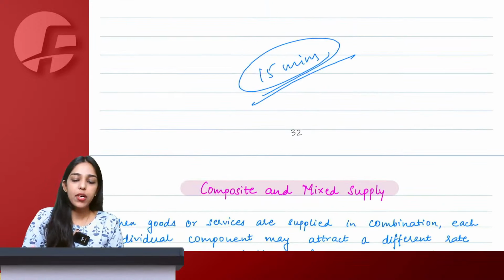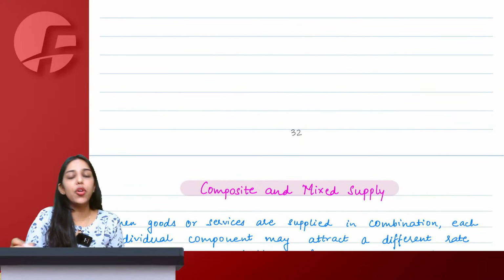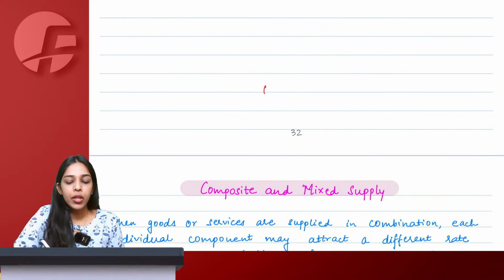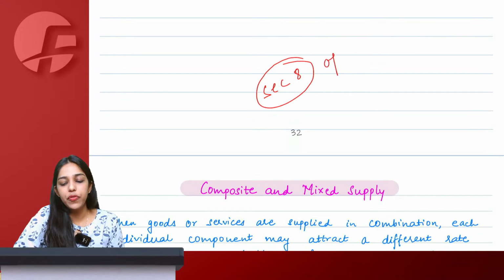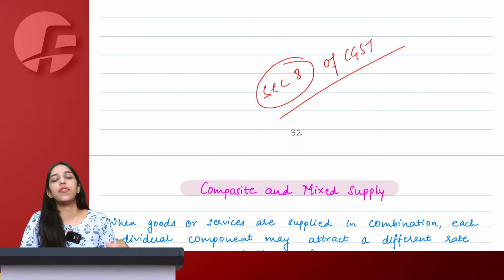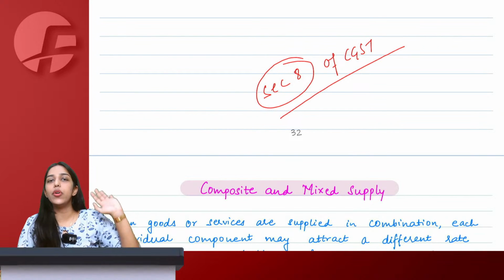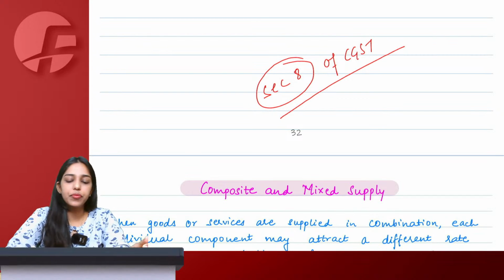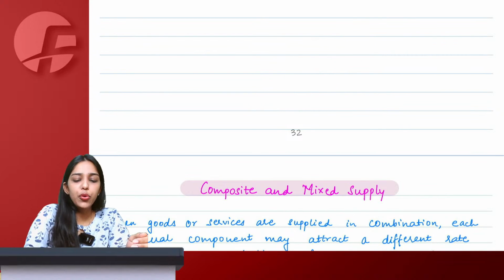Yes, ma'am. So we completed section 7 of CGST Act before break. Now starting with section 8 of CGST Act, which is the favorite section of CA final students, because this is something where you never make a mistake, and this is something that you've already studied at your inter CA level. So section 8, how to remember?